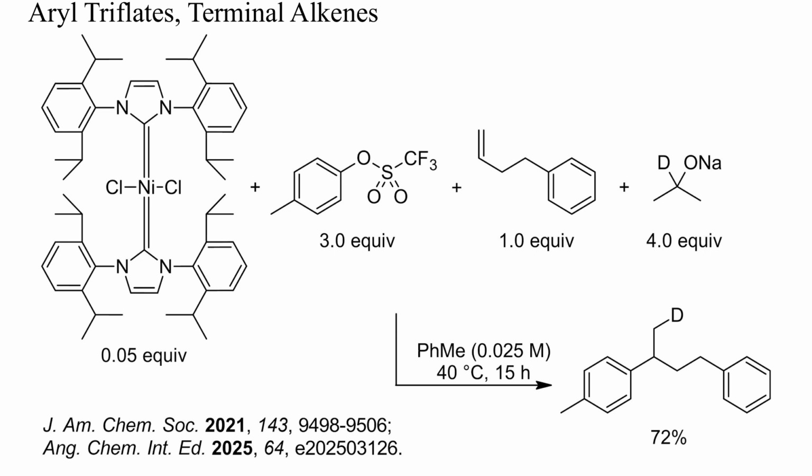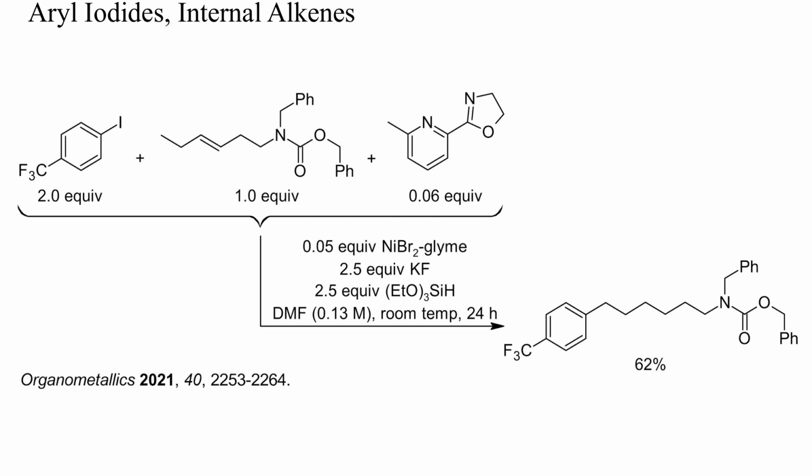With a simple, unactivated terminal alkene, an aryl triflate, an excess of deuterated sodium isopropoxide, and nickel catalysis, mainly a branched alkylarene was obtained. Thus, the outcome of these reactions is difficult to predict correctly. Here, with a less bulky nickel catalyst, an internal alkene isomerized to a terminal alkene and was then arylated at the less substituted carbon atom with an aryl iodide.